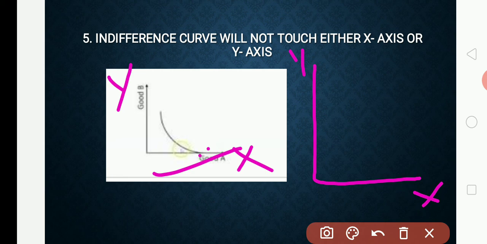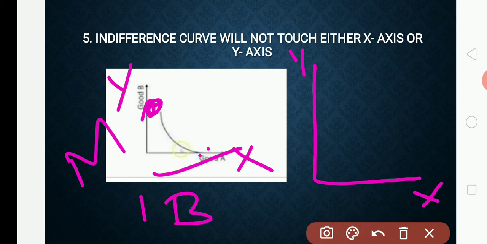If it touches the x-axis, that means we are getting satisfaction from only one commodity, banana, but we don't have anything of mango. So it gives satisfaction from one commodity but not the other.